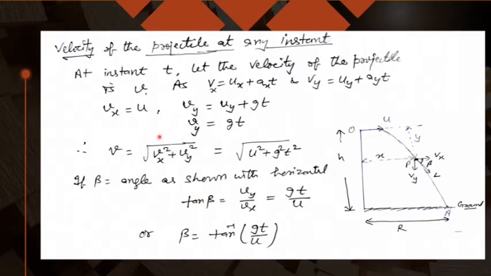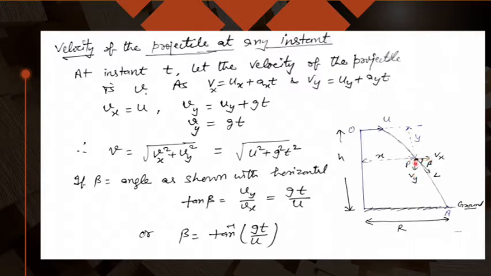Now if you want to find the velocity of the projectile at any instant of time, I am taking here the position P where I have reached after time small t. The velocity at a point is of course along the tangent at that point. So you have to draw a tangent. This gives me the direction of the velocity at that instant of time. Now if you resolve it into components, this is Vx, this is Vy. These are the components of the velocity.